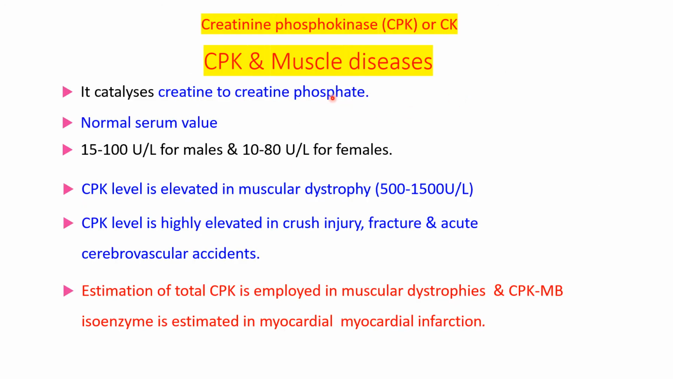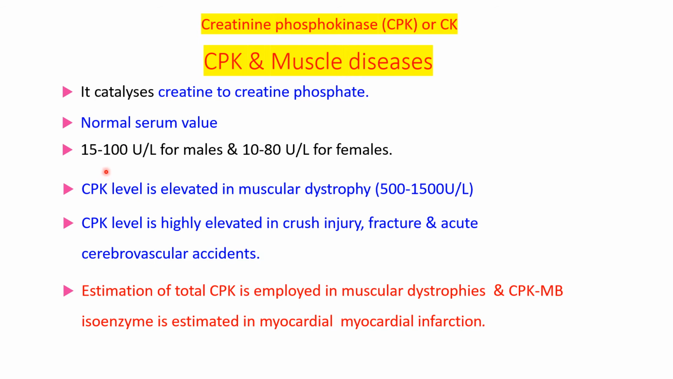Next enzyme is creatine kinase, or CK. Creatine kinase, it is not creatinine, it is creatine phosphokinase, CPK or creatine kinase. CPK and muscle diseases. It catalyzes creatine to creatine phosphate. It is not creatinine, it is by mistake I have shown here creatinine. It is creatine phosphokinase, CPK or CK. It catalyzes conversion of creatine to creatine phosphate.